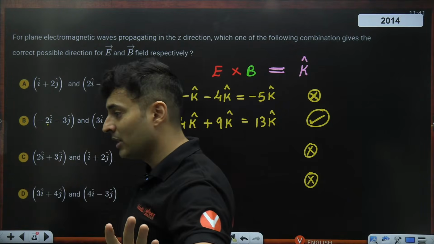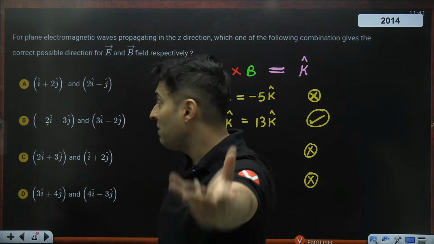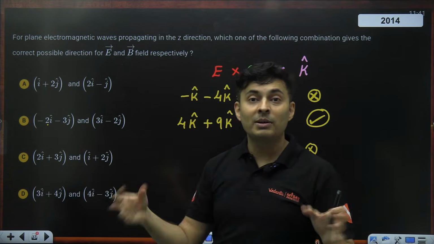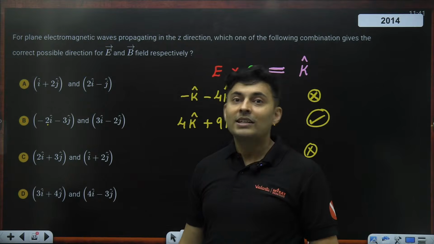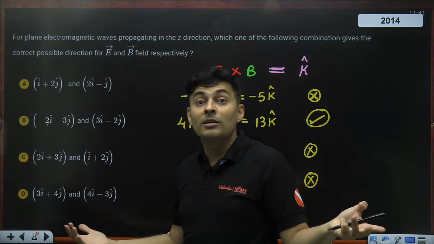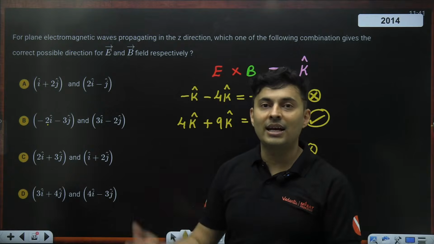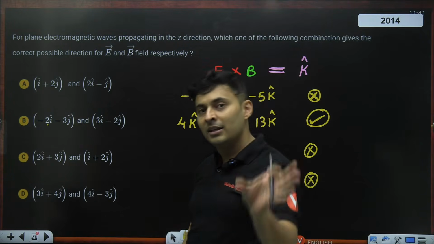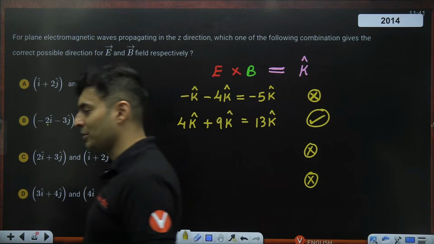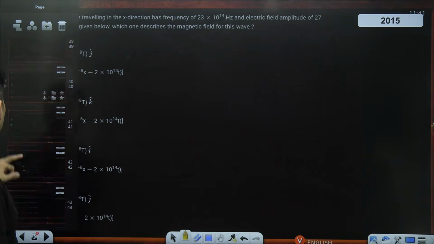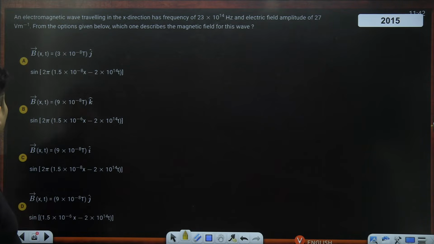There is nothing wrong in your method. Maybe your method might suddenly say that the other three vectors are not even perpendicular, and then it will look like a very good thing. But you have to think of the other extreme also. What if all of the answers come out to be 0 in the dot product? Then you are in a big soup. It will be a wastage of time. Okay, moving on to the next question, looks like a big one.